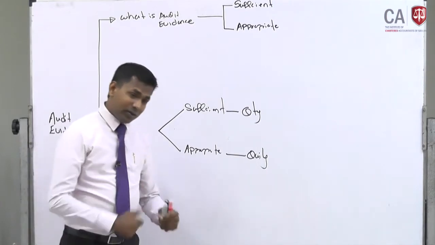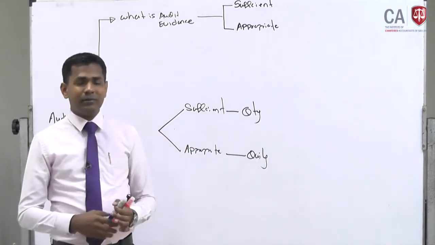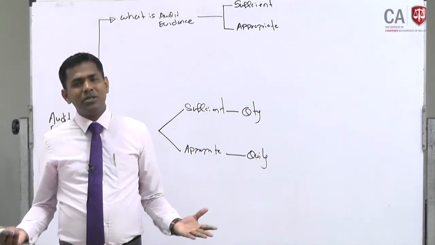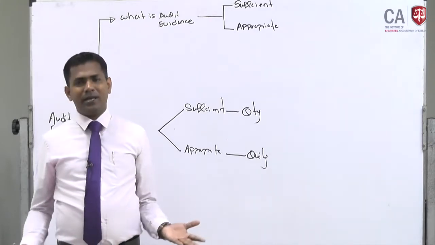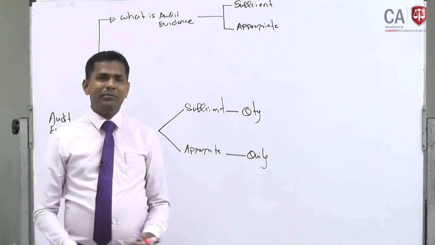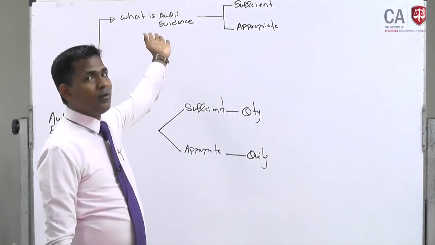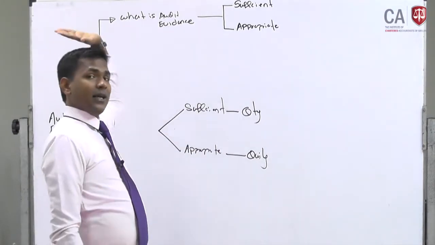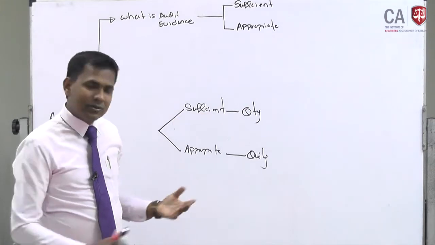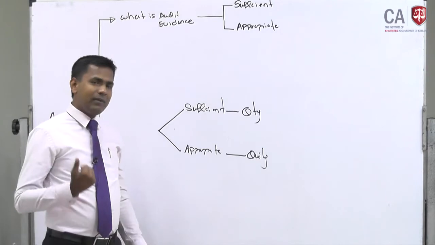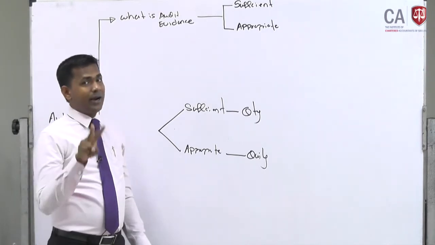Right? Or those statements are just gathered by new police officers without experience. Then that information or those evidences are not appropriate. Or sometimes an incident has happened here and they are checking the CCTV of BMICH on the other side. That is not appropriate. So similarly, the audit evidences that the auditor gathers fundamentally should